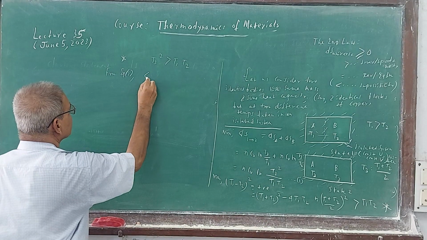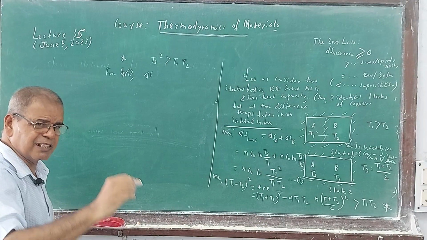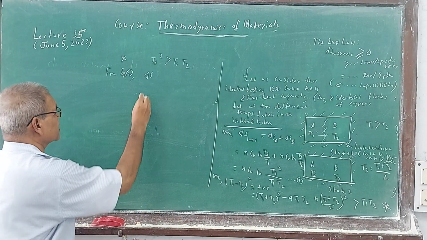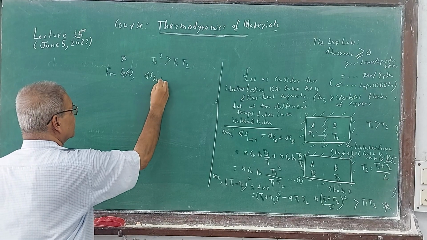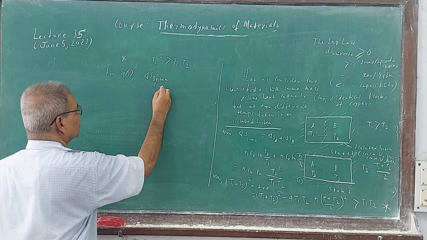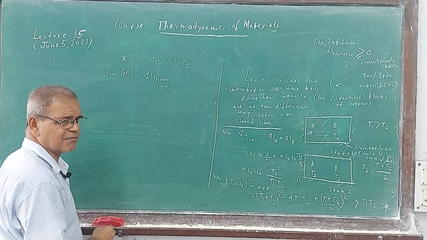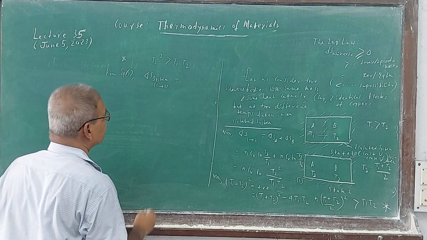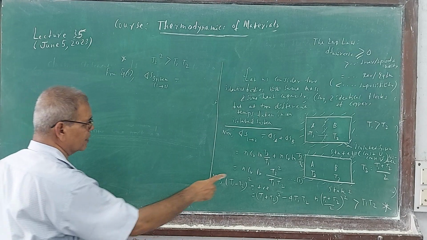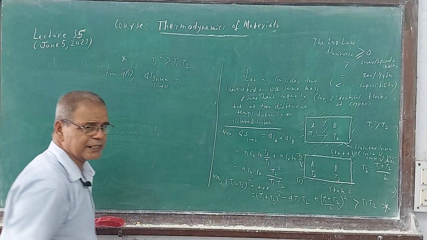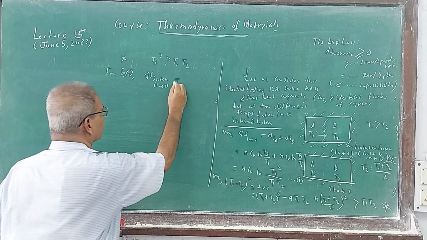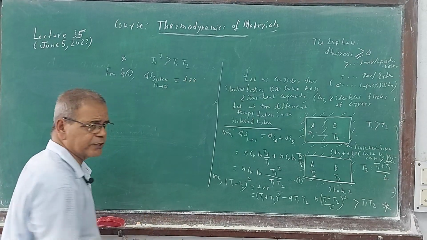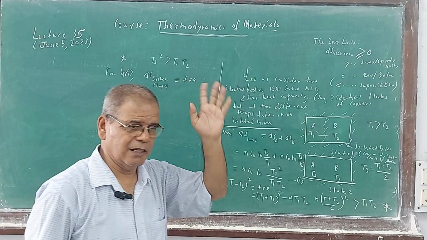Delta S 1 to 2 is for the system moving from one state to another. Delta S system is what? T3 square greater than T1 T2, so from 1 the numerator is greater than the denominator. So delta S system is positive. Oh, makes sense.